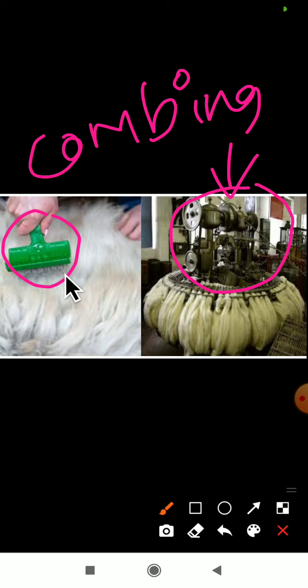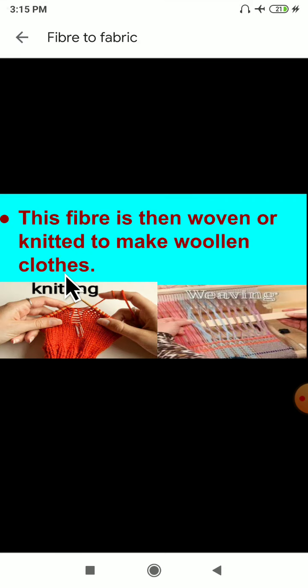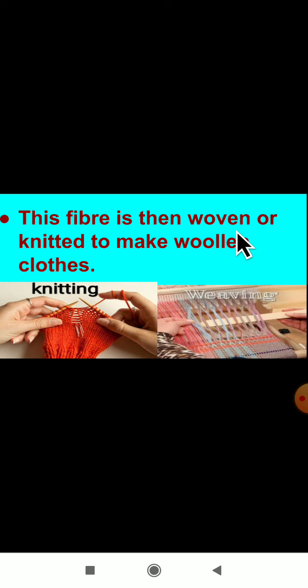After drying the wool, they will comb it in this manner. After combing, they will pack it in bales. Then this fiber is woven or knitted to make woolen clothes.